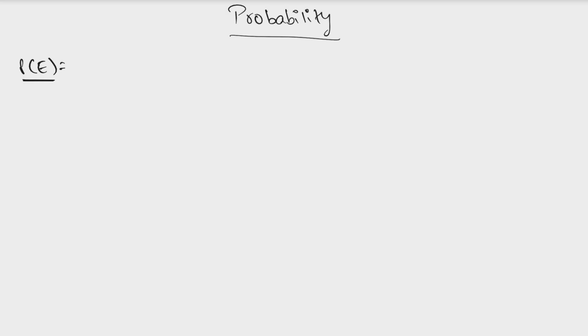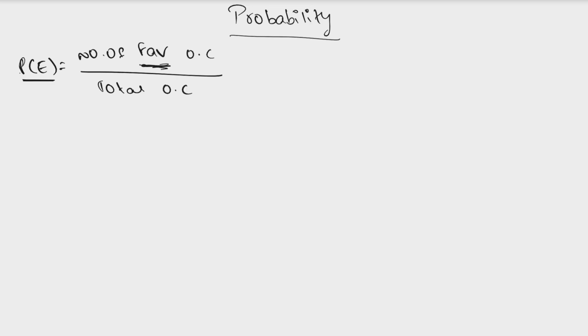This P of E is nothing but the probability of getting any kind of event. The probability of any event is equal to the number of favorable outcomes by total outcomes. Total outcomes we know: all possibilities of getting any event come under outcomes. But what is meant by favorable outcomes? Favorable outcomes are the outcomes of an event that are favorable to its occurrence, that means which satisfy the given condition.